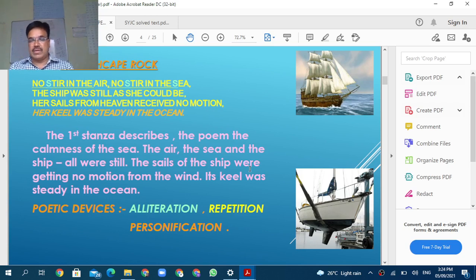And so here this is the first stanza of this poem. Now see, the poem is a very long poem, nearly about 17 to 18 stanzas are there. This is called ballad. Ballad means a long narrative poem in the form of song. ही जे मोठी स्टोरी असते ते गीताच्या रूपात सांगते.